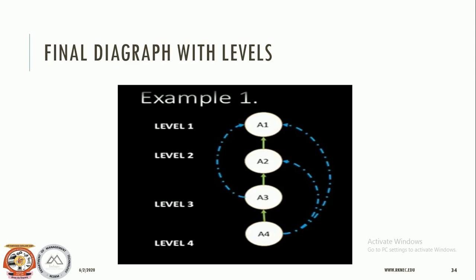So this is how the ISM model can be used. From this you can see, to achieve this particular variable, which other variables are contributing. This is the variable immediate for contribution to this variable, which in turn can be achieved by A3, which in turn can be achieved by A4.